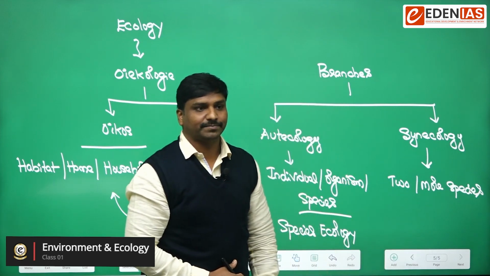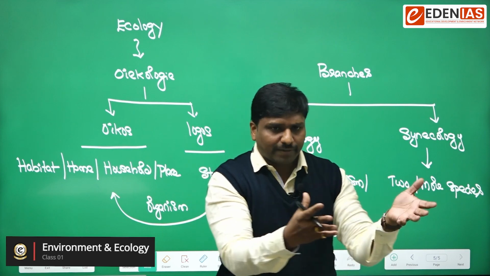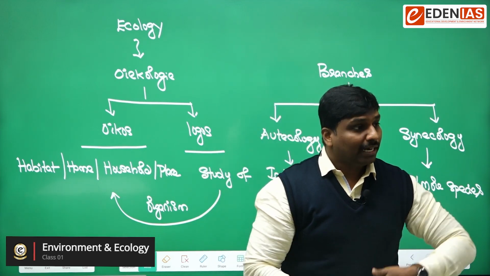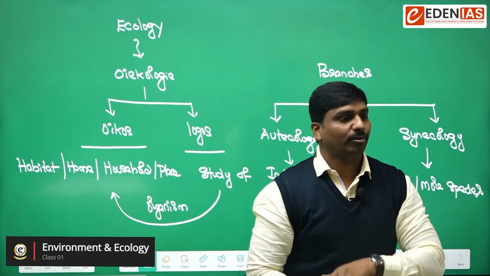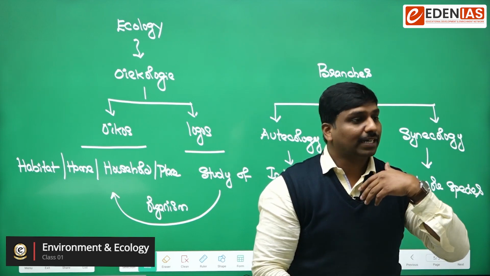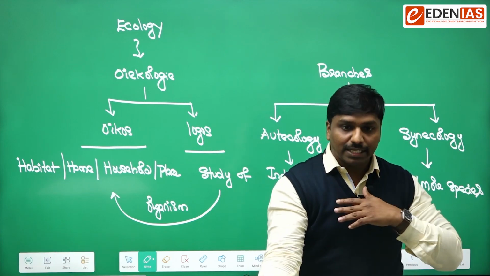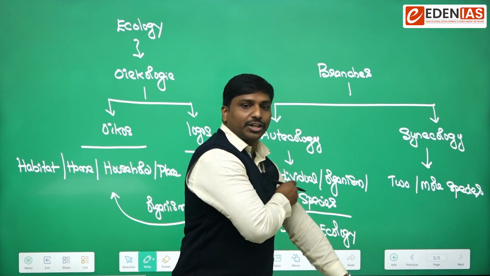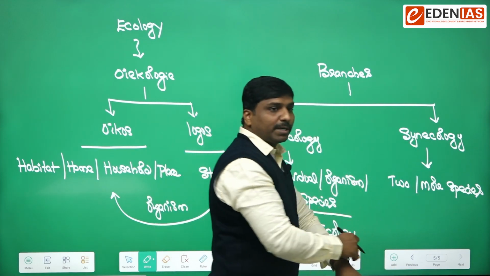Let's say for example, tigers and deer, can they have interaction? Tigers and deer will have a predator and prey relation. Tiger would be the predator and deer would be the prey. So there is a kind of interaction. In a similar fashion, let's say deer and grass. Here too there is some sort of relation between them. When we do that, that is nothing but synecology, part and parcel of synecology.